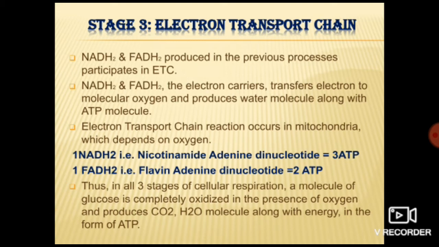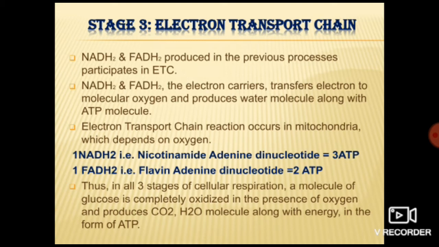Got it? Now the last stage of cellular respiration: whatever NADH2 and FADH2 is produced carries electrons, because it's an electron carrier, and transfers electrons to molecular oxygen. Got it? And that molecular oxygen, on reaction with electrons, produces water molecules along with the release of what? Energy in the form of ATP.